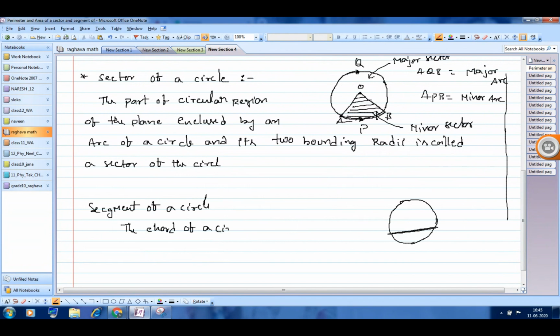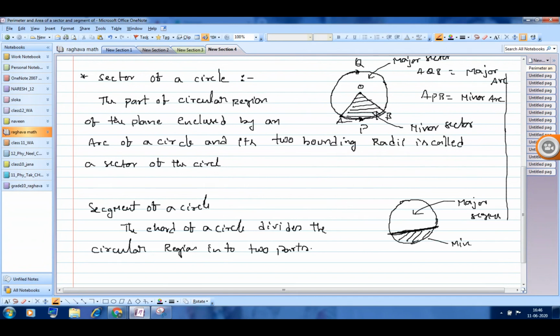The chord of a circle divides the circular region into two parts. Each part is called a segment. One has a bigger area, another has a smaller area. If it is not a diameter chord, the bigger area is called major segment and the smaller area is called minor segment.